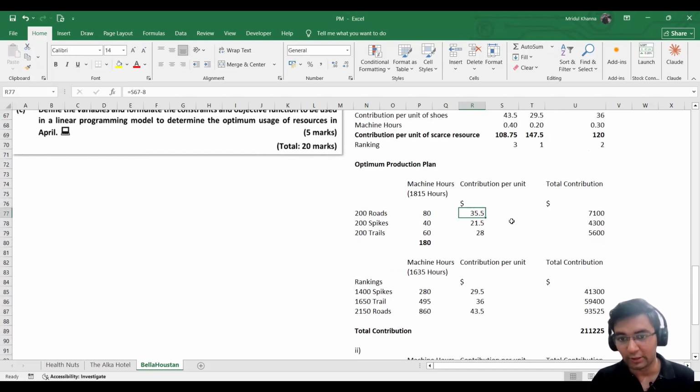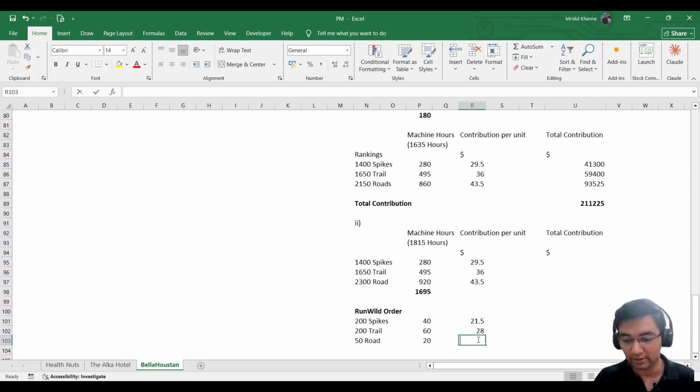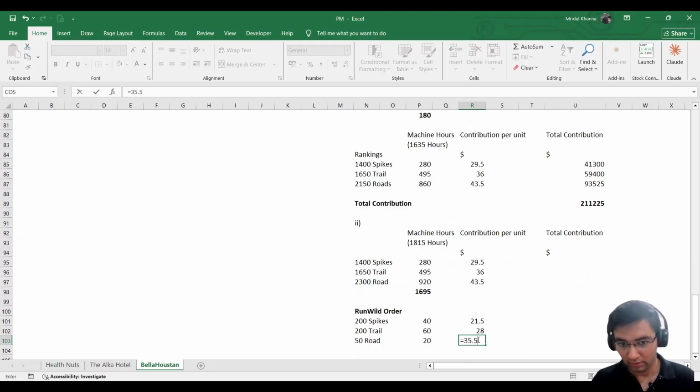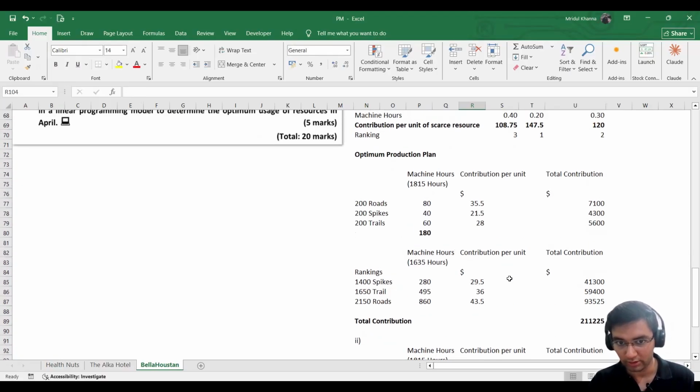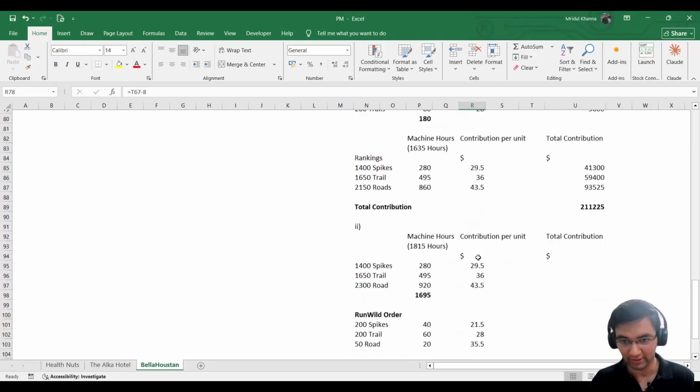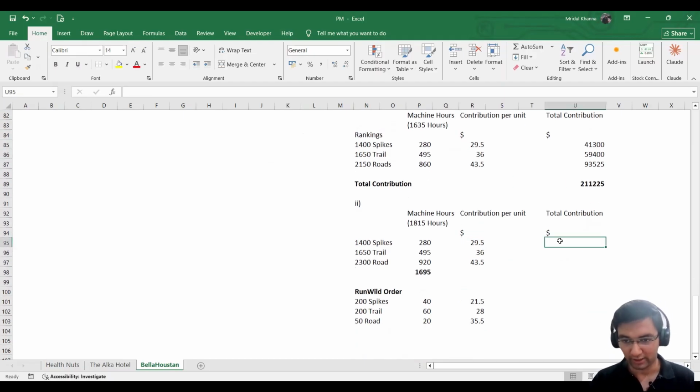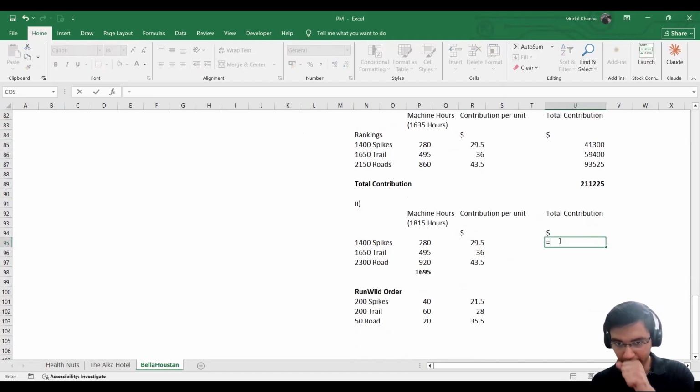Don't get confused between the contribution. Make sure that you enter the right contribution. When we are fulfilling the Run Wild's order, we need to ensure that contribution is subtracted. We have subtracted $8 from the contribution. Now we can simply multiply the contribution by the number of units, and 36 divided by 1650.